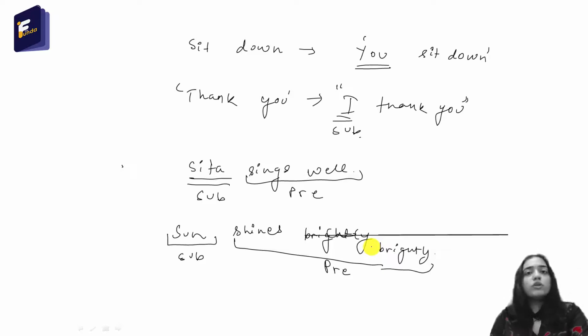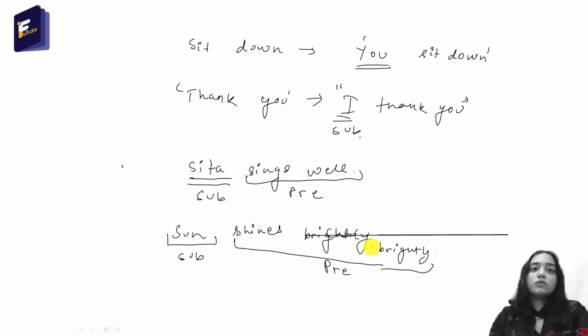So most of the time the subject is written at the beginning of the sentence and the predicate is at the end of the sentence. The rest part is the predicate. But this is not always the case. So don't always think that the first part is the subject. Sometimes the subject may be somewhere else in the sentence.